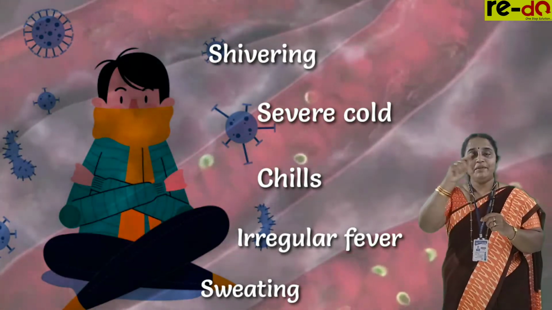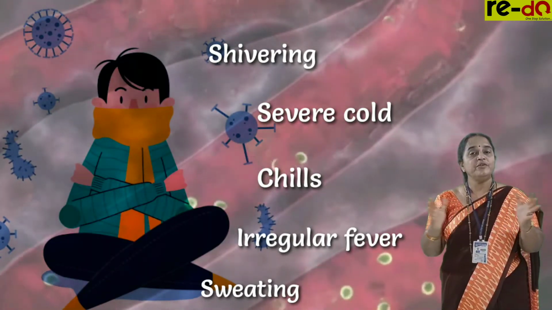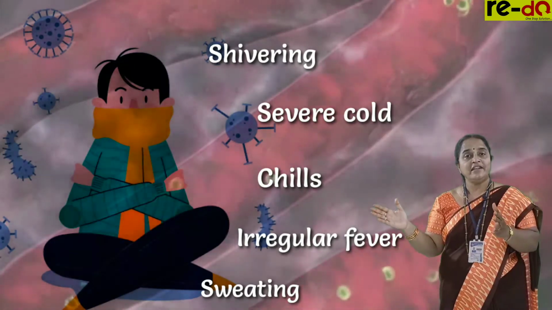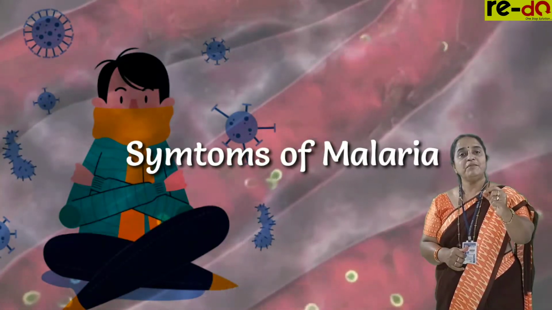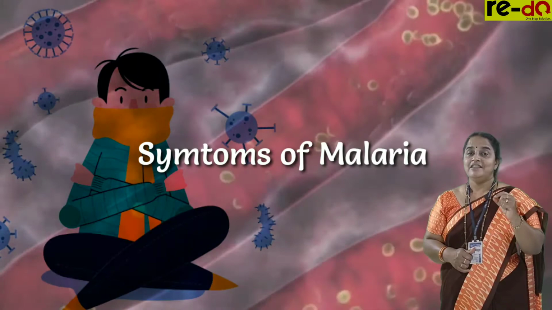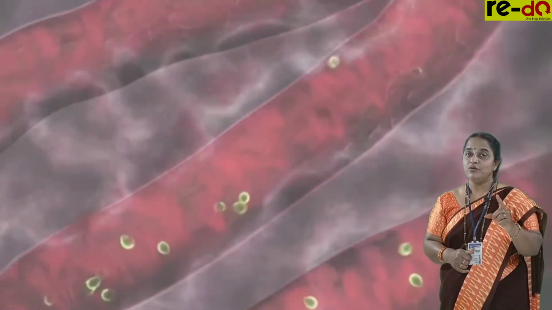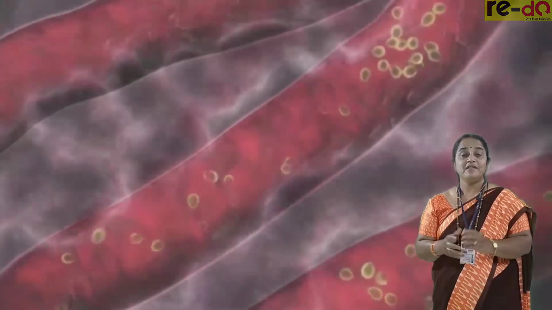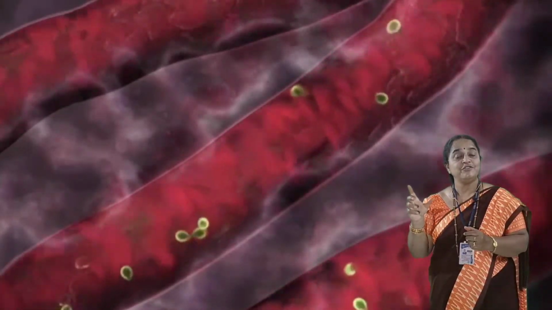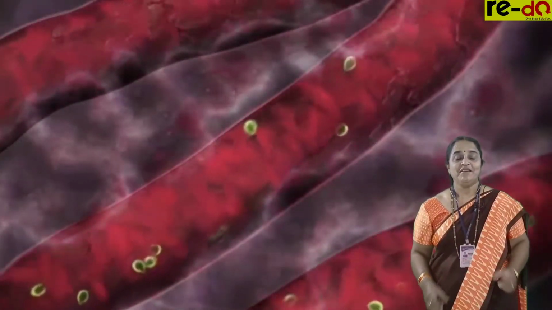Like this, we observe repetitive phases during the daytime and the night time. These are the symptoms of malaria. At this stage, when the person is diagnosed, the blood sample may show signet ring stages of RBCs. It shows the person is suffering from malaria.